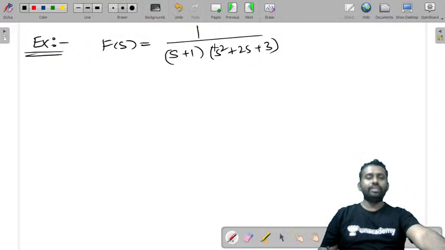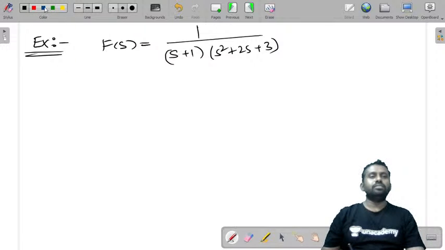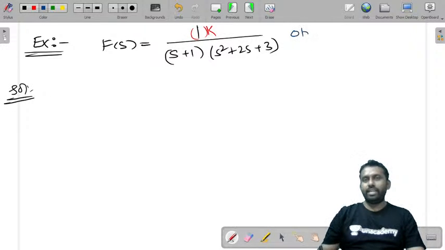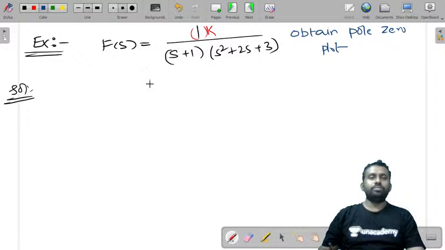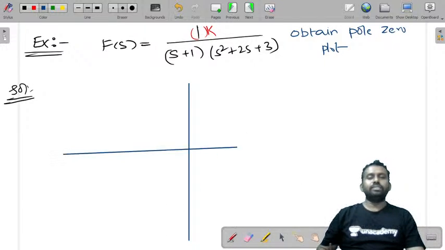Let us see how you get this. So we need to find first the roots, or poles and zeros. Let us consider some gain k here. So let us consider this function, and the same question: obtain the pole-zero plot.